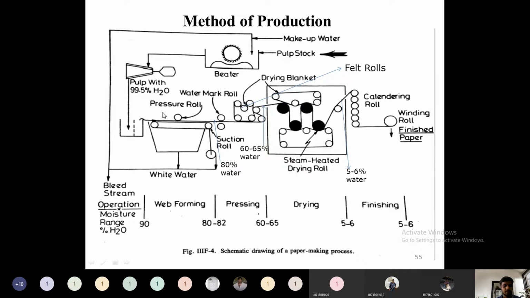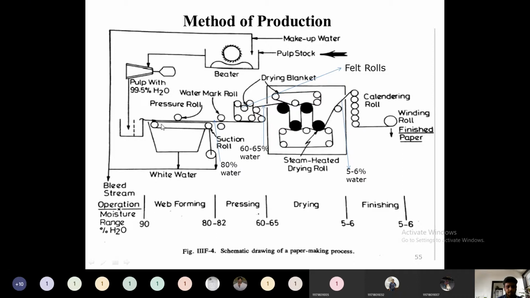One is the formation of the wet web. First, a random arrangement of fibers. Here a very dilute amount of fiber is present in water, so first the fibers need to be arranged. In textiles too, people arrange the fibers so that cloth will be manufactured, same as that. So here also the fibers have to be rearranged. Then after rearranging the fibers, the water present in that mat or paper has to be removed. That is the formation of the wet web.